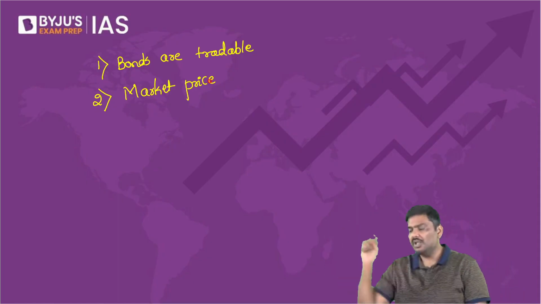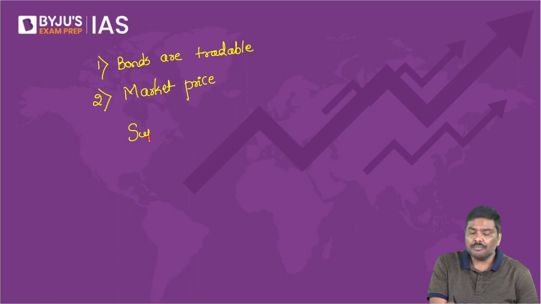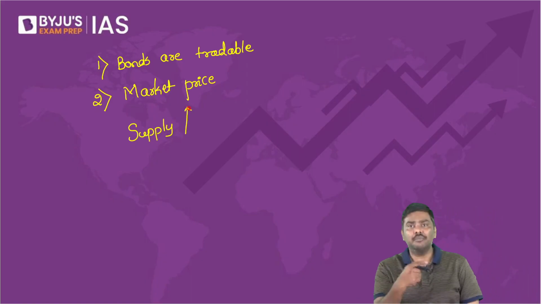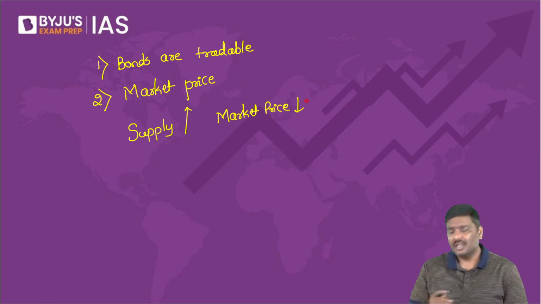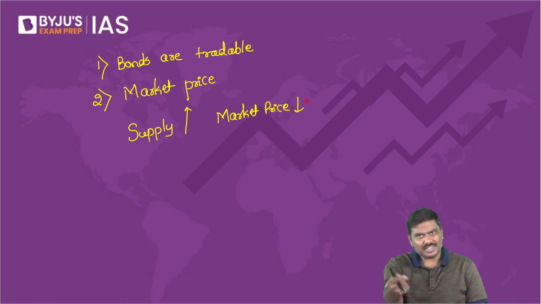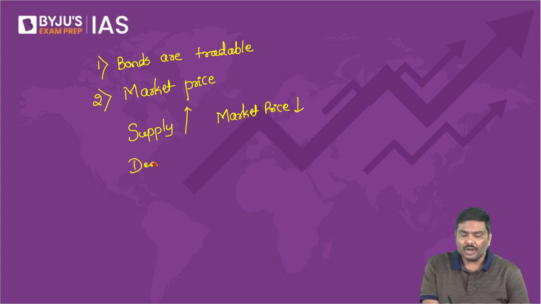Of course, no. Can I say that if supply of the bond increases, market price should come down? Any problem with this logic? If the supply of the bond increases, market price will come down. If demand for the bond increases, market price should go up.